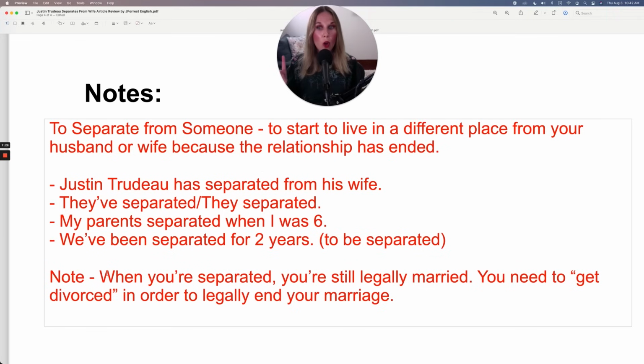Now, also know that when you're separated, you're still legally married. So Justin Trudeau and his wife are legally married. They're husband and wife. You need to get divorced in order to legally end your marriage. So step 1, generally couples will separate. They'll begin living separate lives. But then step 2, they have to get divorced, which can take many years.